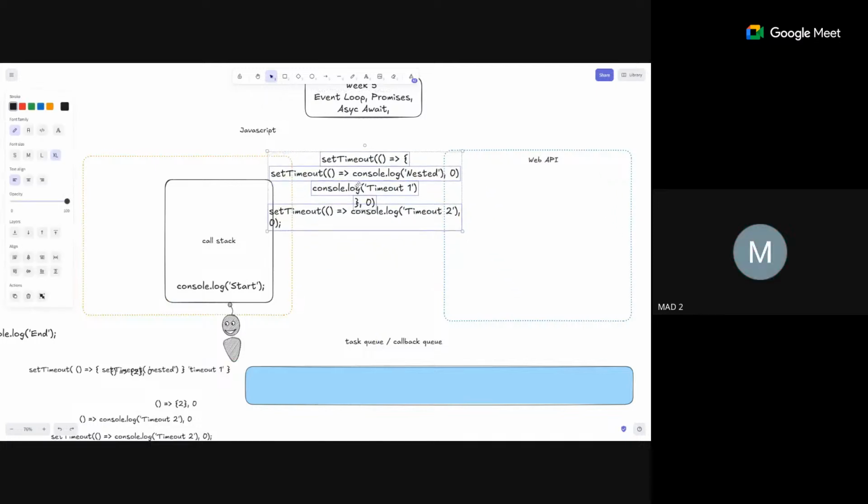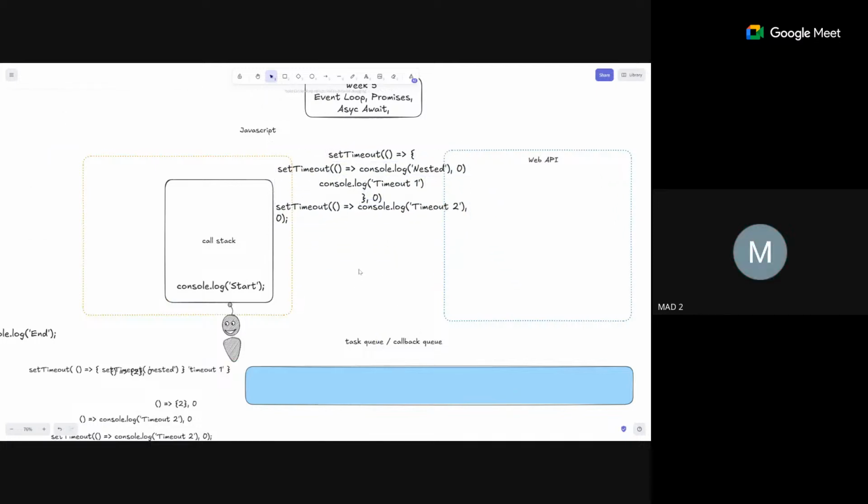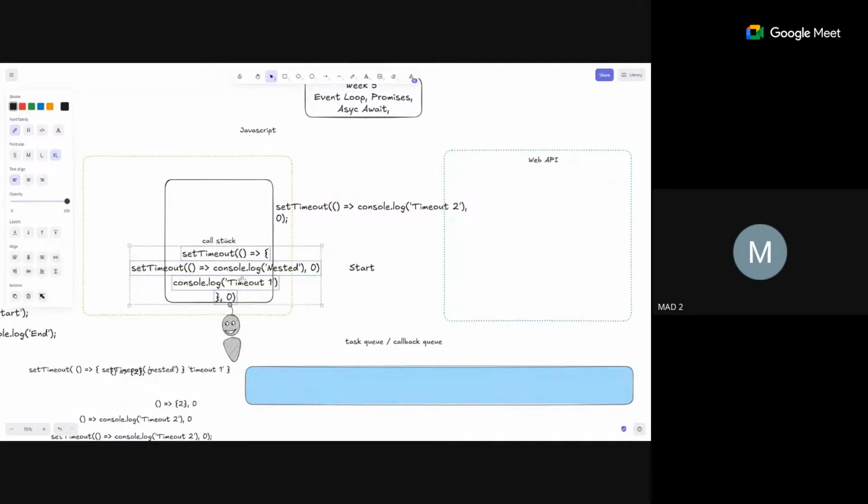So start and end. Well, let's go sequence wise. First console.log start comes over here in the call stack. Start gets printed. I'm writing it over here. It gets moved away. Now this set timeout along with its function. So this was nested, right? Yes, sir. This thing gets moved here.